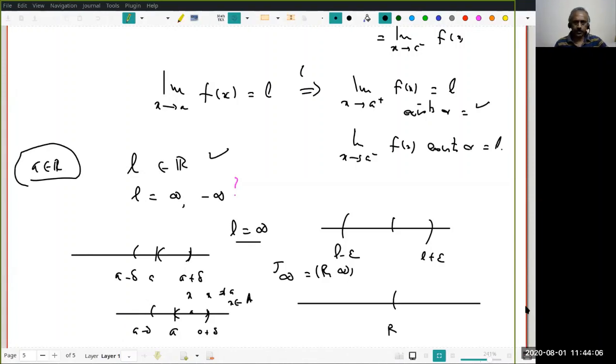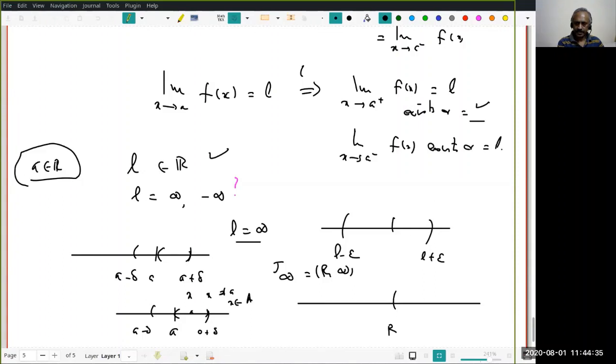So this is given to me, and I have to prove this. You gave me this interval around infinity. Then I use this to get a delta interval. Then I look at only the interval a to a plus delta. Take any x here, and x is in A. Then f(x) naturally lies here. That means the limit as x tends to a plus of f(x) equals plus infinity. I proved it, and similarly the other one.